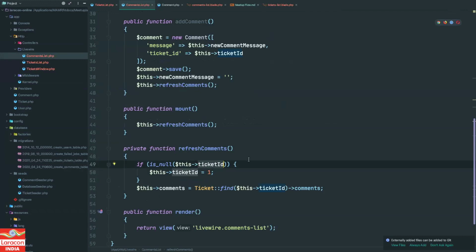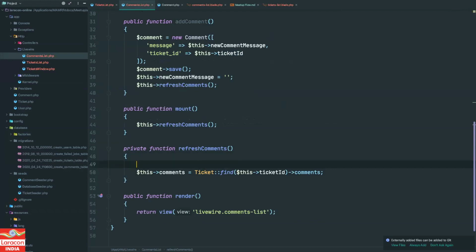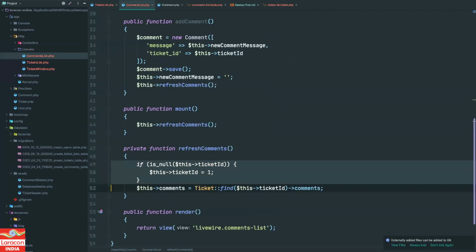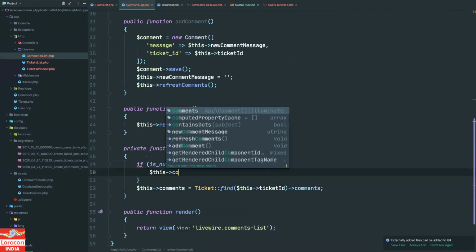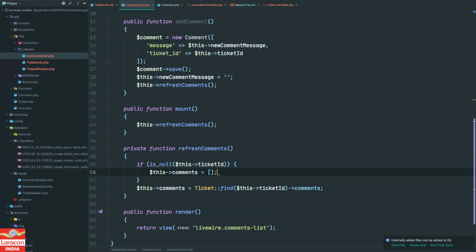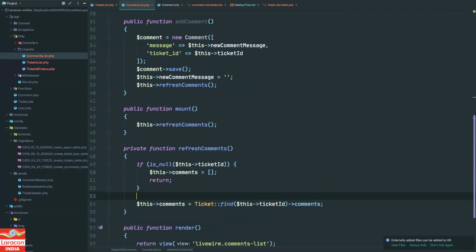So let's remove this, and if it is null, then we set this dot comments equal to empty and return from here. Do not move forward, right?